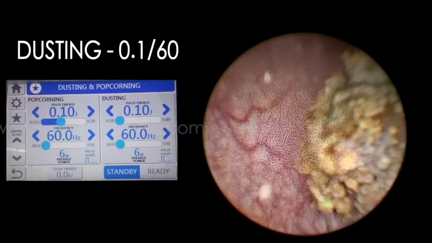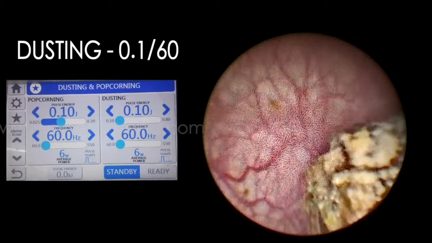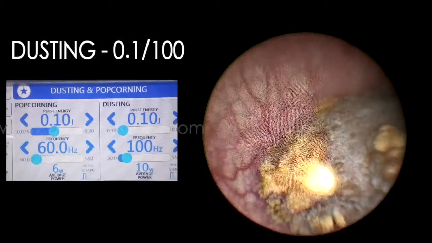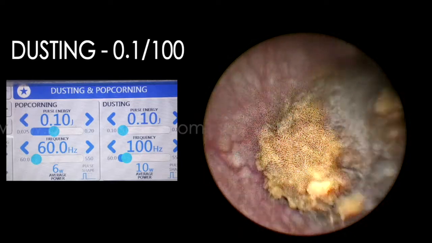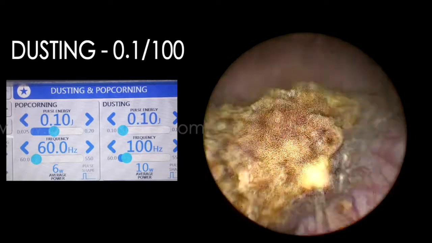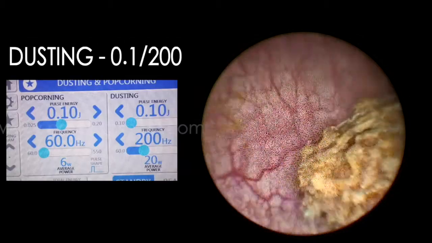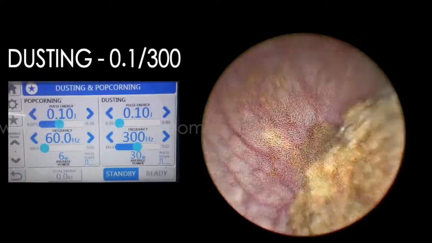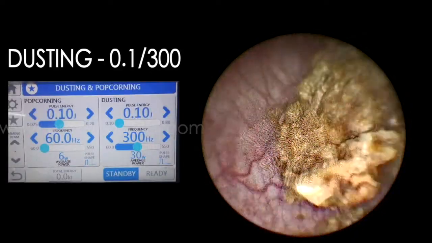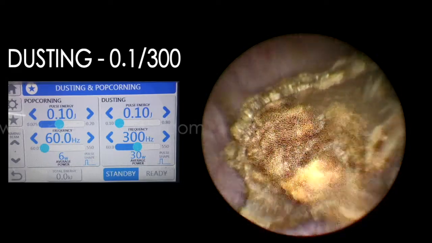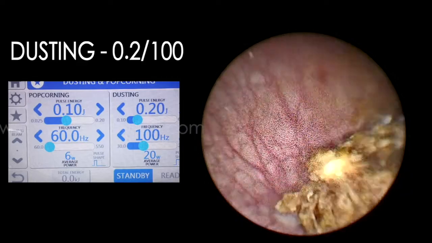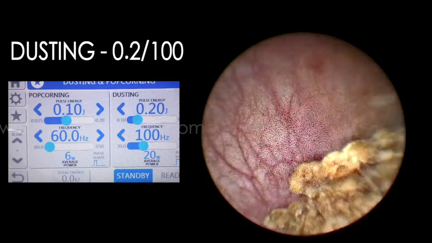Now coming to the TFL bladder stone. In this bladder stone, slowly we have depicted dusting with 0.1 joules and 60 Hz initially. This is one of the lowest settings for this stone. If you do it like this, the stone will not move, fine dust forms, and sometimes vaporization also happens. Once you increase to 100 to 200 Hz, if you observe, it goes very fast, but at the same time small microchips will form. Once you increase to 300, it becomes breaking. So if you don't want to break, like in the kidney, you don't increase. Here, if 0.2 joules is used, then bigger pieces will form.